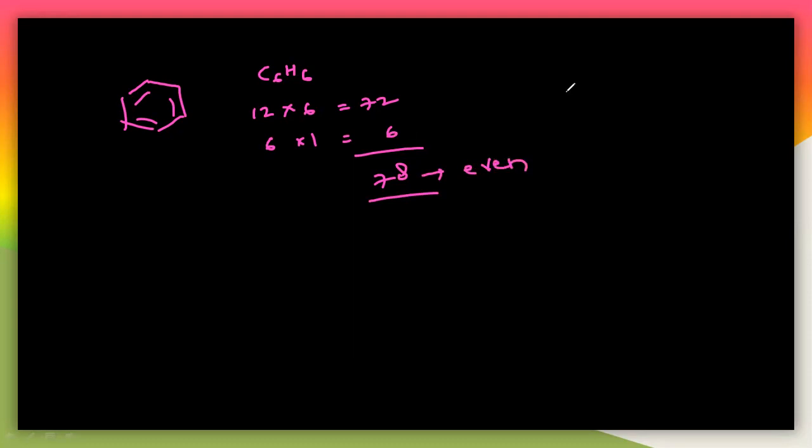Remember that it is even here. So I will write here: even. That means the number of nitrogens may be 0 or even. If the mass is even, the nitrogen count is zero or even; if the mass is odd, then you will get an odd number of nitrogens. So let us take another simple example. What is this? This is butane.